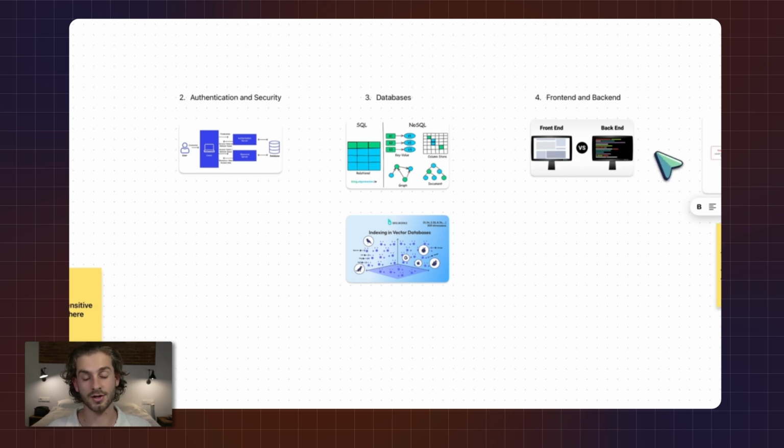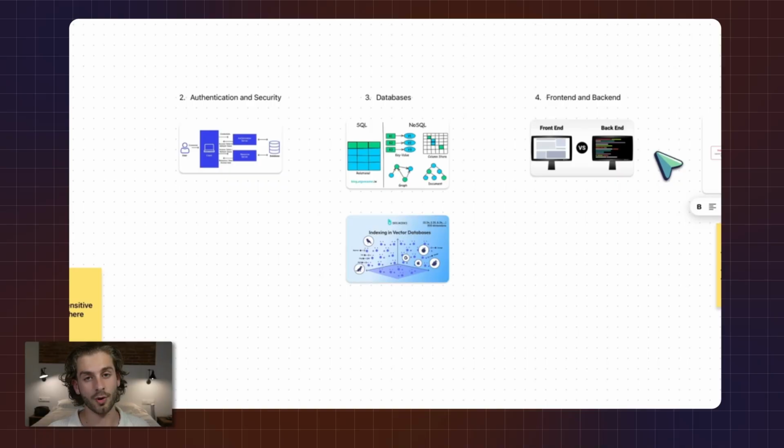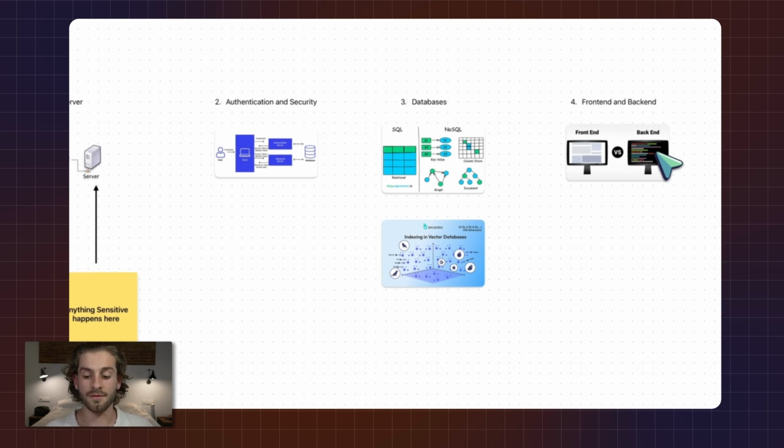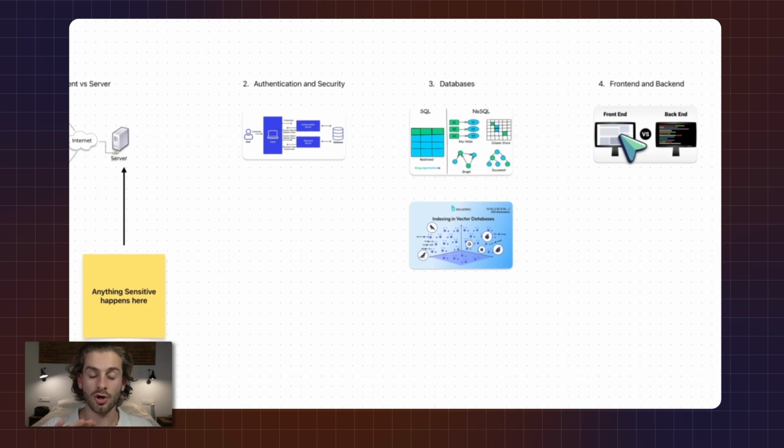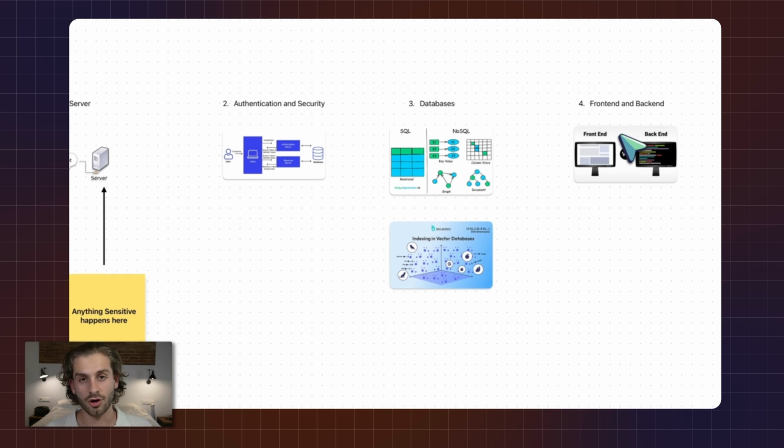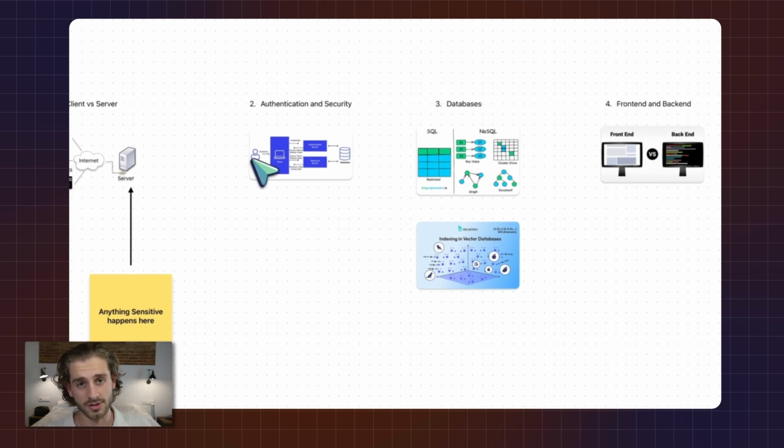So every app is a combination of front-end code and back-end code. Front-end code is exposed in the client, so we don't want to run any sensitive operations in the front end. The front end happens on the browser. It's code that's rendered and happens in the browser, so it's in Google Chrome, in Safari, on our device, locally. Back-end code runs on the server, and that's typically hosted in the cloud, but you can actually run a server on your own computer as well, and a lot of companies will run their own servers. But typically for most smaller companies, you'll run a server in the cloud.